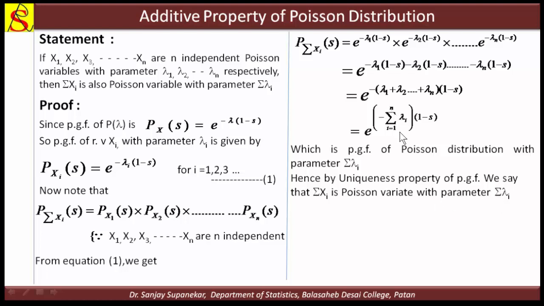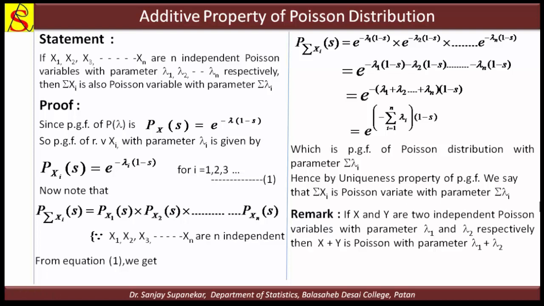This is the additive property of the Poisson distribution. I have written one remark here: in the particular case where there are only two variables X and Y, both independent with parameters lambda 1 and lambda 2 respectively, then X plus Y is Poisson with parameter lambda 1 plus lambda 2. This is a particular case of the general statement of the additive property.